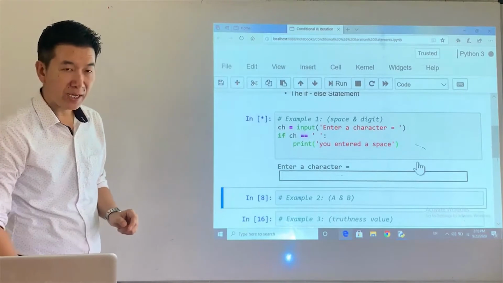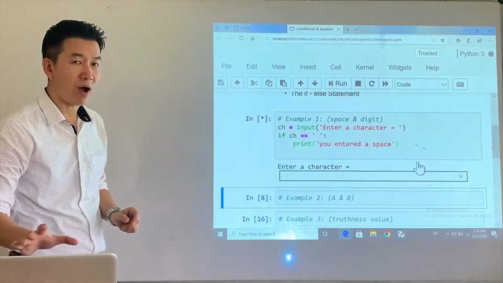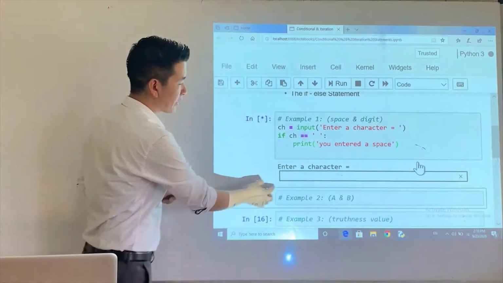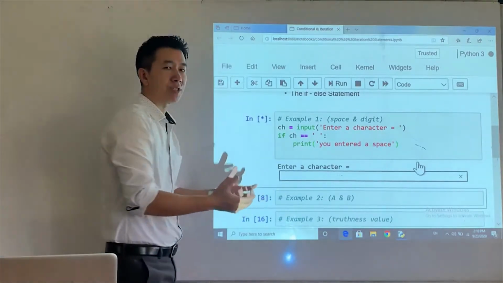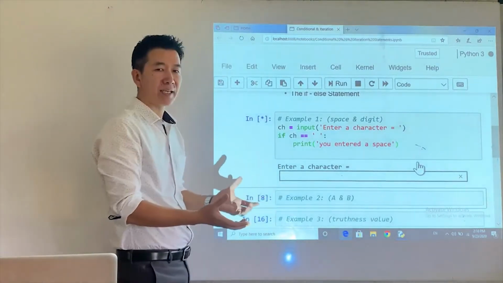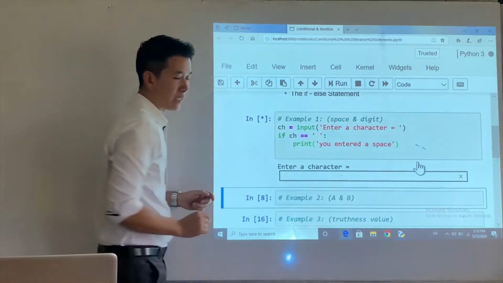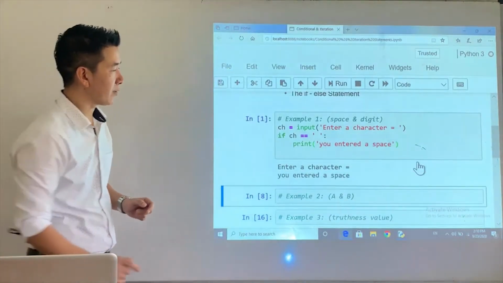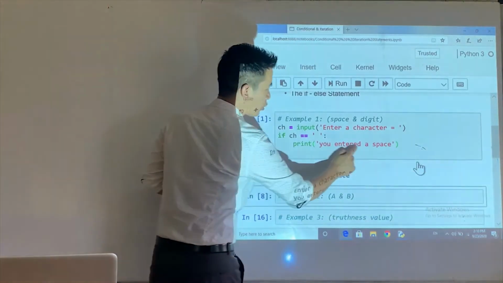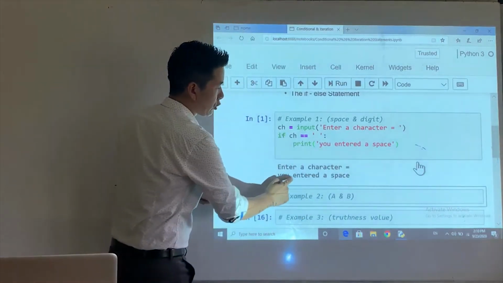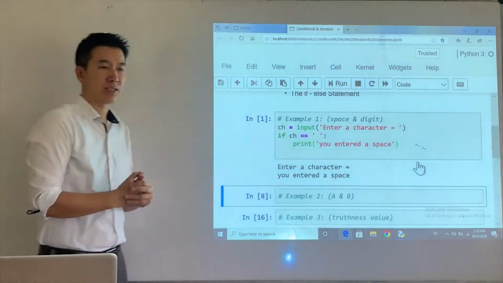Now let's say I press the space bar. The moment I press enter, this particular character, which is a white space character, but it is a character, will be assigned to ch. The moment I press enter, I get the answer as you entered a space. You entered a space. Okay?